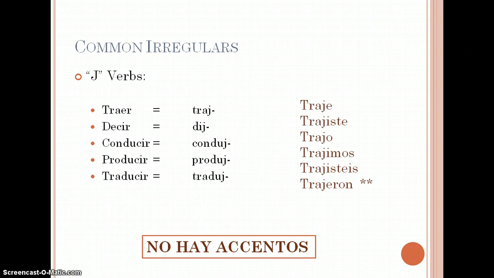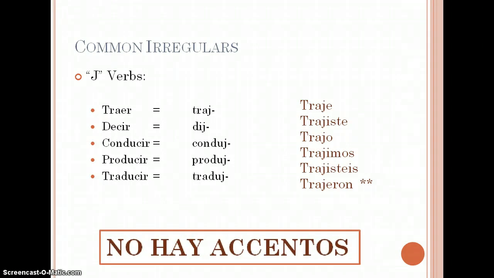And you will see the J, and this is an example with traer. So traje, trajiste, trajo, trajimos, trajisteis, trajeron. And notice in that trajeron, on all of these J's in the third person plural, there is no I. You drop it. So trajeron or produjeron, dijeron, no I in the third person plural.